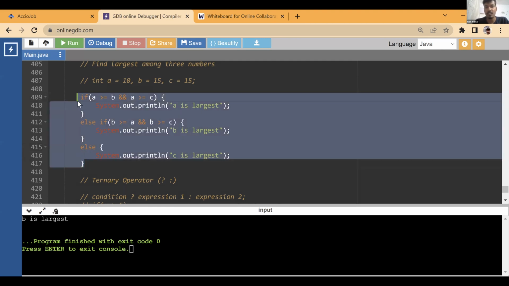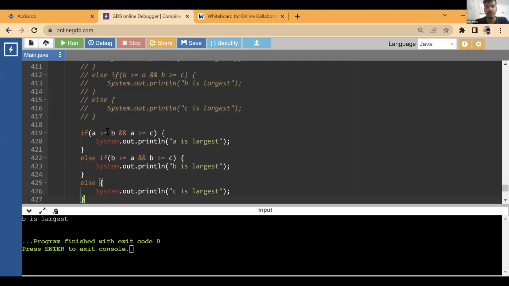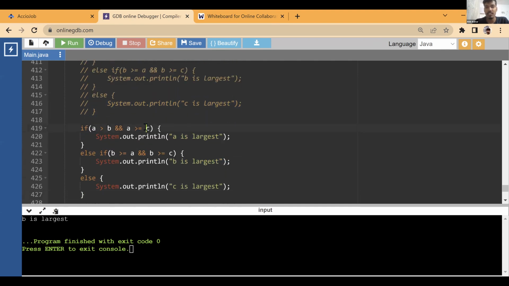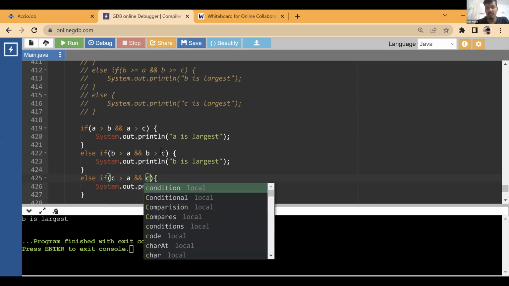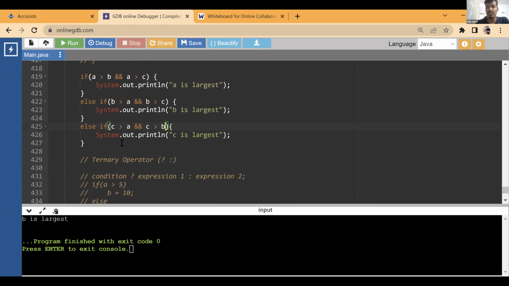If you have multiple largest values, common largest, and you want to print both of them, then for example, here you don't want to do this. Before writing this else, you need to do a lot of things, right? So you cannot write this else. You need to write it this way: if C is greater than A and C is greater than B, then you can say C is largest.